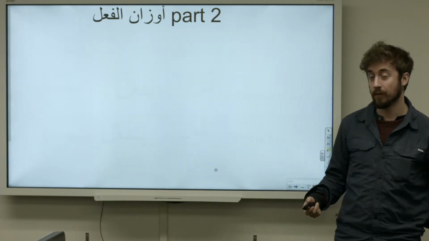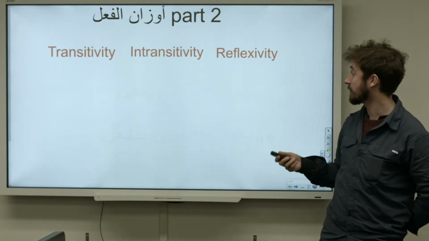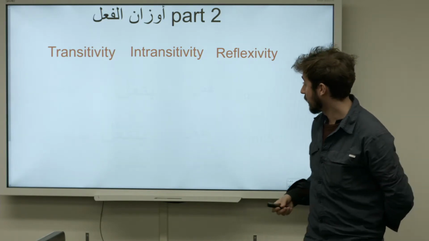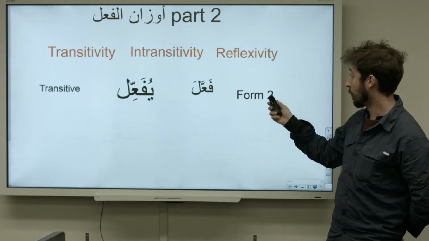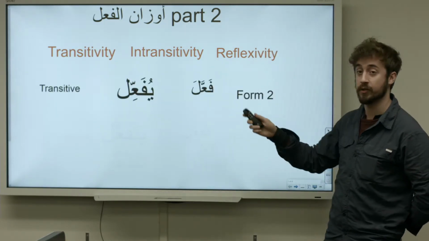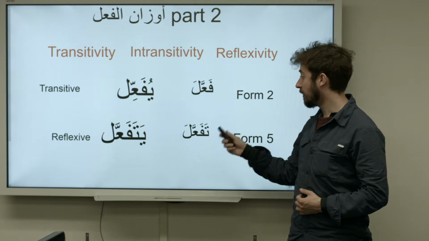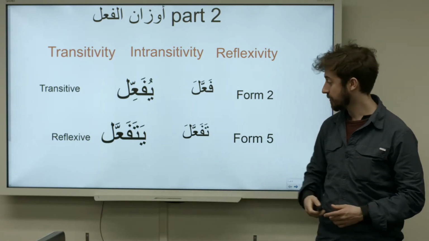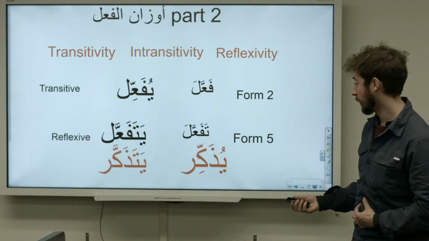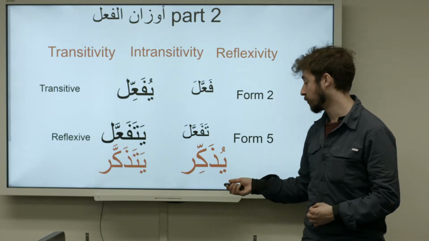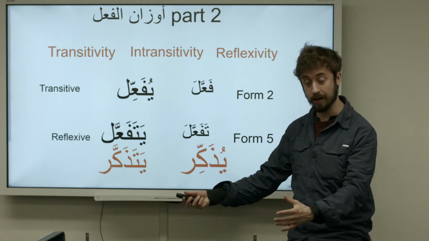Now, if you remember in our first video, we learned about the basic differences between transitivity, intransitivity, and reflexivity, right? And we also compared the relationship between Form 2 verbs, which is fa'ala, yufa'il, and is transitive, and Form 5 verbs, which is tafa'ala, yatafa'al, and is usually reflexive, right? And we also illustrated this relationship by looking at the root dhakara and putting it into Form 2, yudhakkir, and then Form 5, yatadhakkar, right?